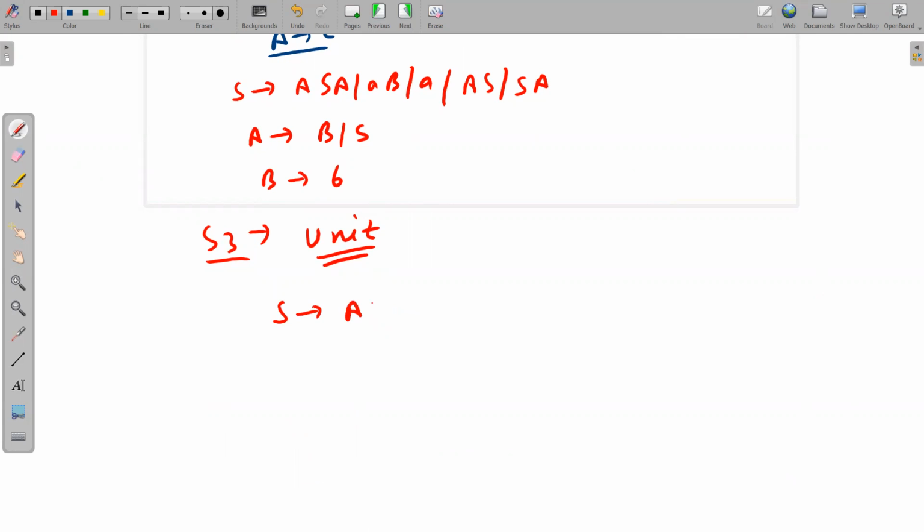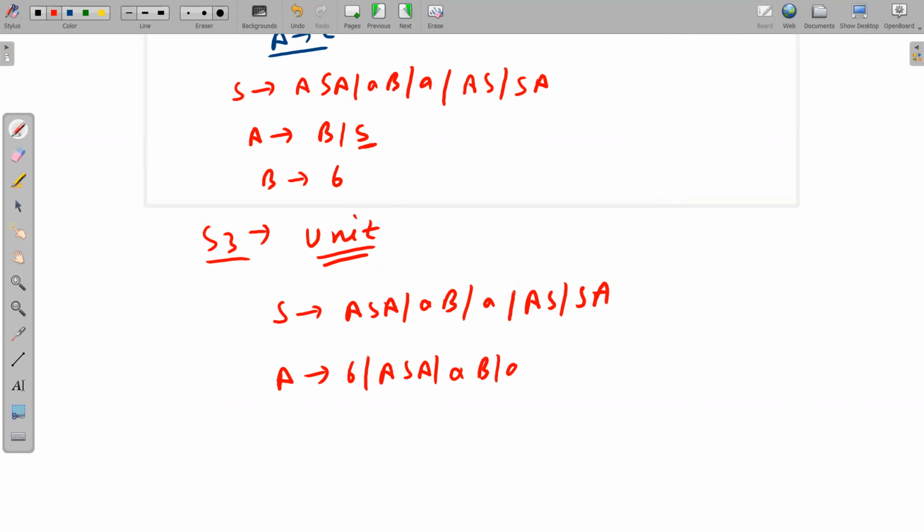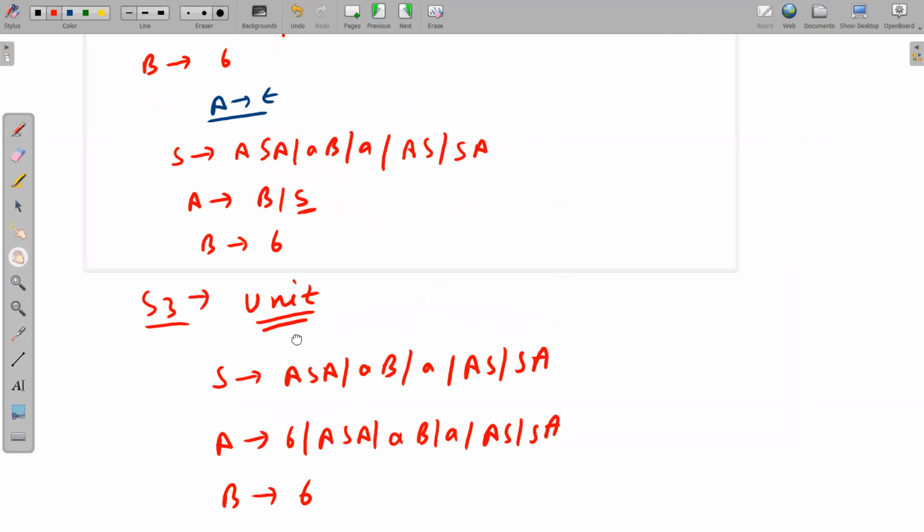Finally I will write S implies ASA, AB, A, AS, SA; A implies capital B, which will be replaced by small b, and capital S, this is also a unit production, so in place of capital S I am going to write everything here: ASA, AB, AS, or SA. And B implies B. That's it. We have removed unit productions also.